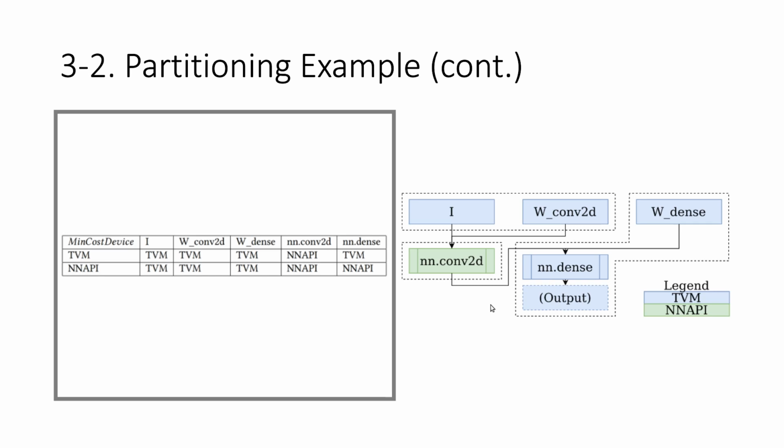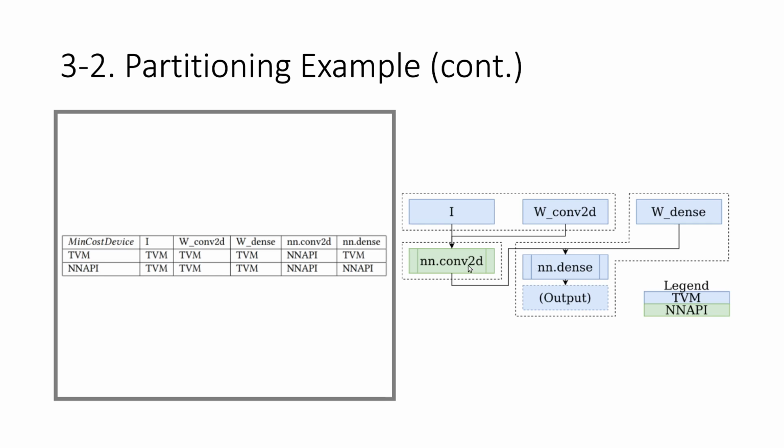So right now we need to do the pre-order visit to partition the graph. So here we start from the output node, and we want this node to be on TVM because TVM is the main framework. So starting from output, which is the result of dense on TVM, we can see that dense itself is assigned to TVM. So the dense node is blue.